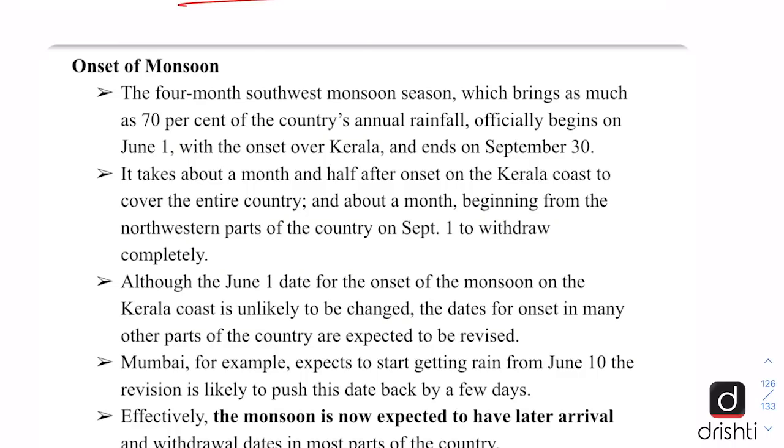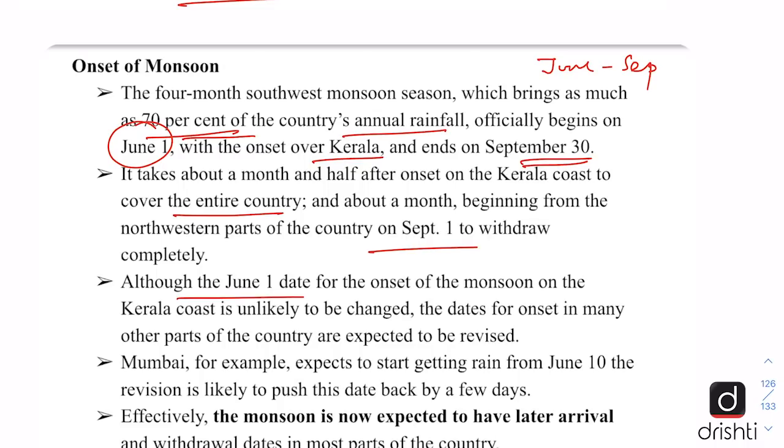Now the 4-month southwest monsoon season, which begins from June and ends in September, accounts for 70% of the country's annual rainfall, and it officially begins on June 1st with the onset over Kerala coast and ends on September 30. And it takes about a month and a half after onset on the Kerala coast to cover the entire country and begins withdrawing around September 1 from the country.